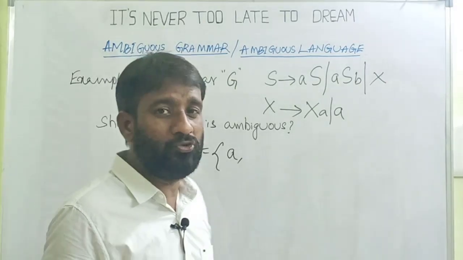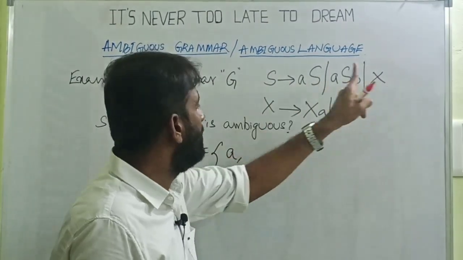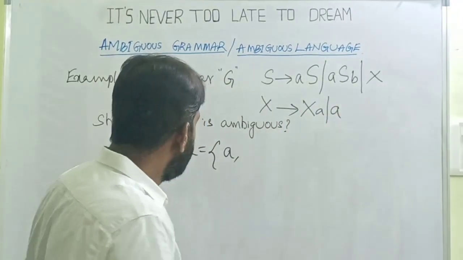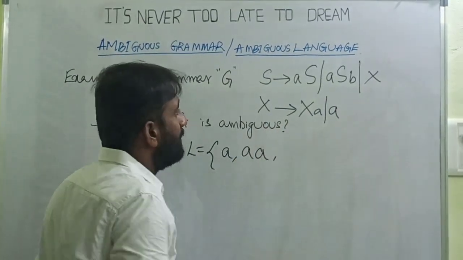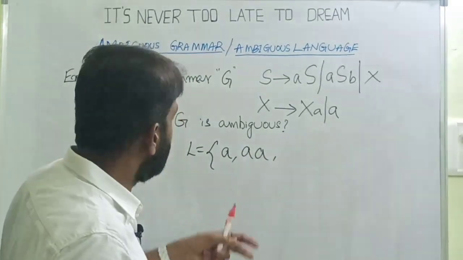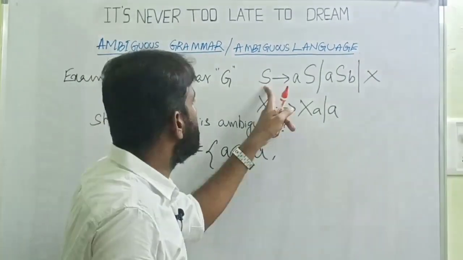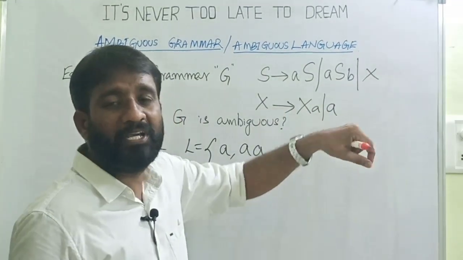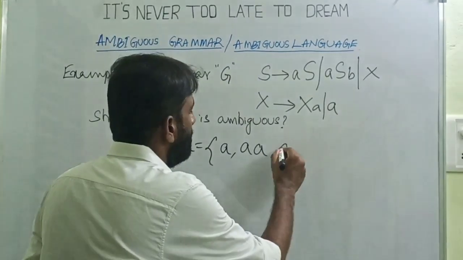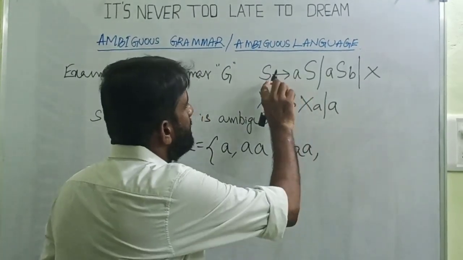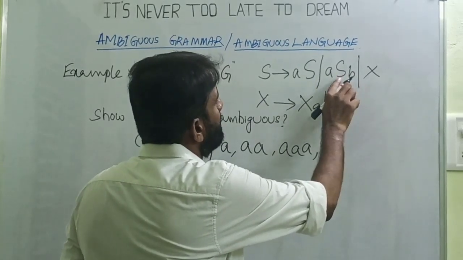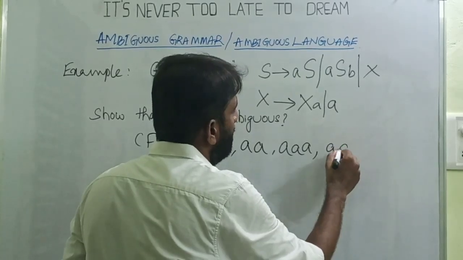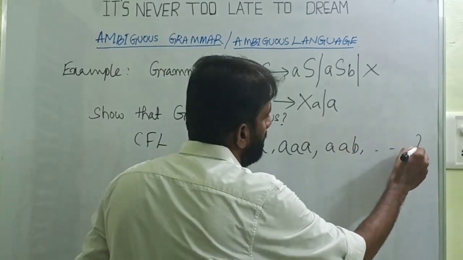Then length 2. So S tends to X, now X tends to Xa, now X can be replaced with a. So the length 2 string is aa. Is any other length 2 string possible? Not possible. Then length 3. S tends to X, then X tends to Xa, then X tends to Xa, now X can be replaced with a. Now it is aaa also. Moreover, S tends to aSb, now S can be replaced with X, now X can be replaced with a. Now it is aab also, and so on.